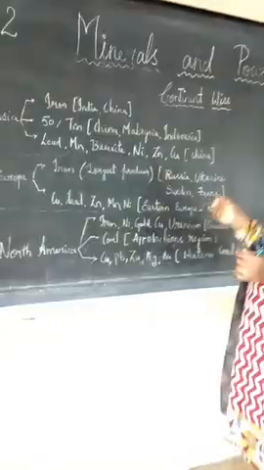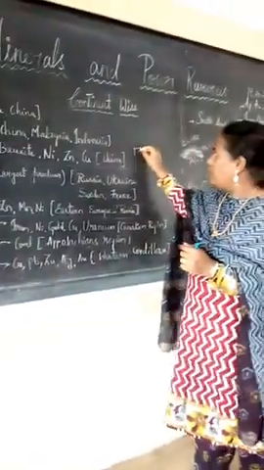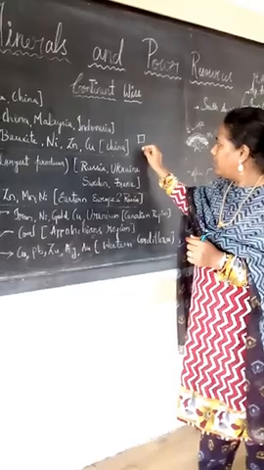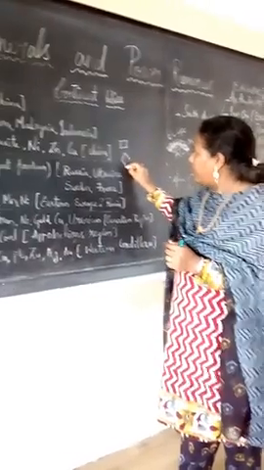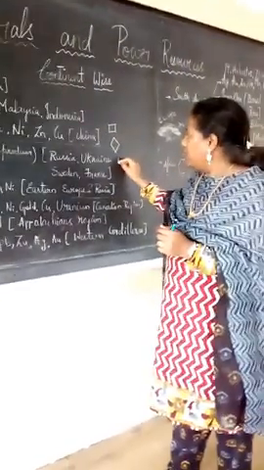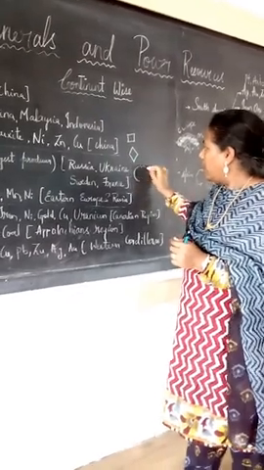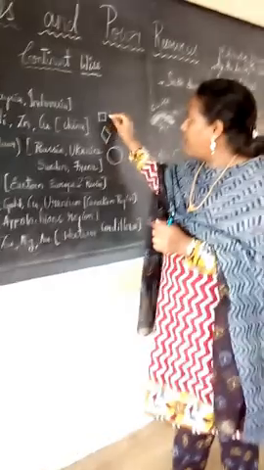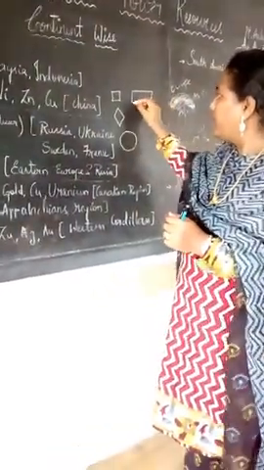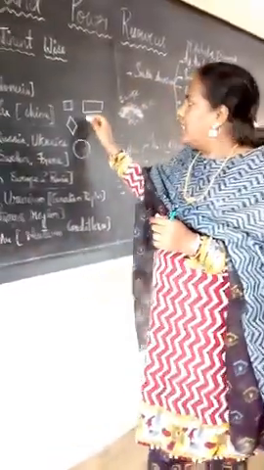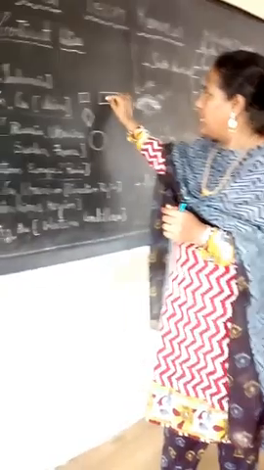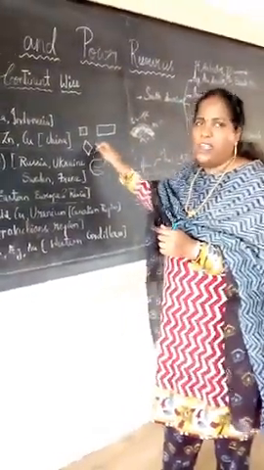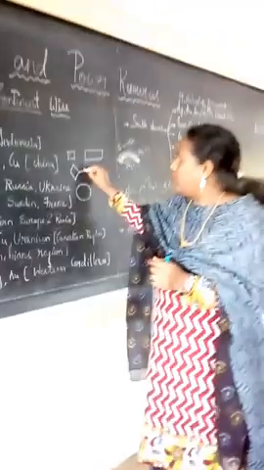Legend means what here? Suppose you use symbols for one. This diamond is for one mineral. A round symbol is used for one mineral. A square or rectangle is used for another. These are called the legend. Use one color, another color, like this. Different colors and different shapes. You write there what your legend is.